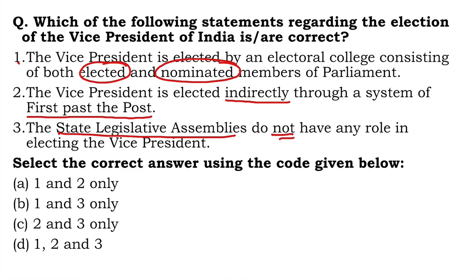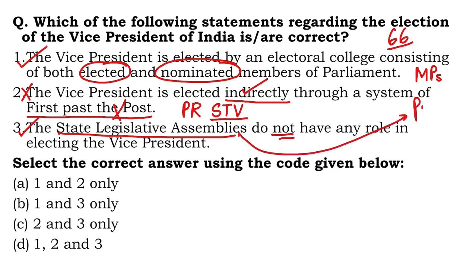So the first statement is actually correct. As per Article 66, the Electoral College to elect a VP comprises all the MPs, members of Parliament, be it elected or nominated. And yes, the elections are held indirectly, but sadly, the second statement is incorrect. They are held through a system of proportional representation by means of STV, single transferable vote. 2 is wrong. And number 3 is, of course, correct. The assemblies have no role to play vis-a-vis the elections of the VP. The assemblies do take part in the election of the president and not the vice president. So 1 and 3 are correct.